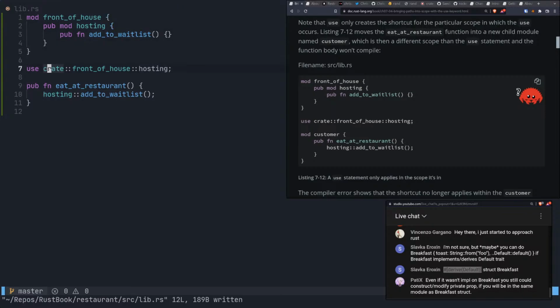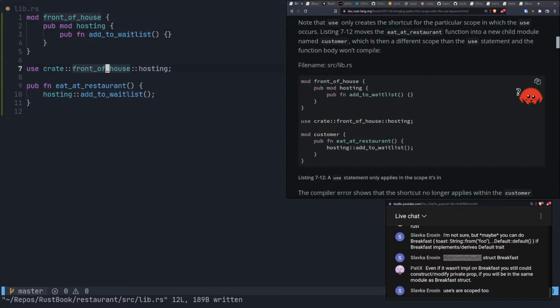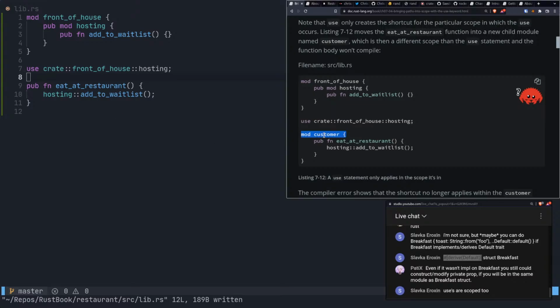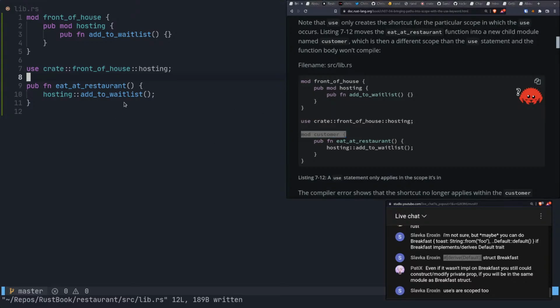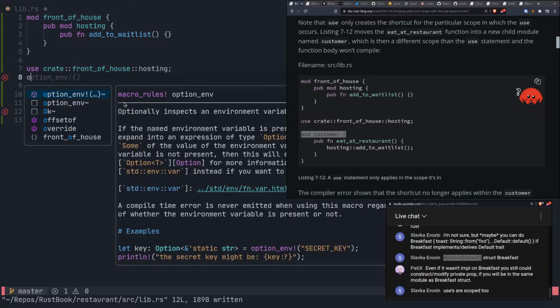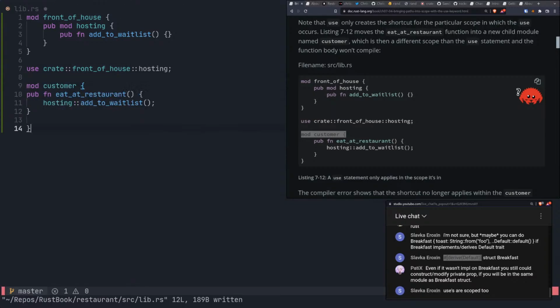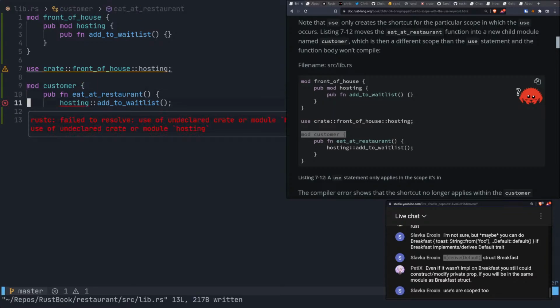In this case, we're using crate front of house hosting. Oh, okay, I didn't notice. They wrapped another module around it. So now with our module wrapped around it, hosting fails. So how do we get that?